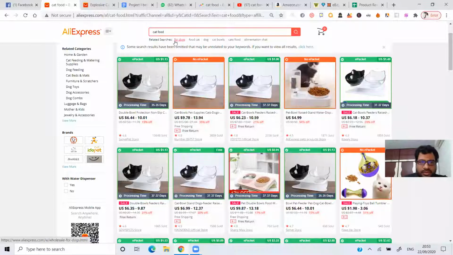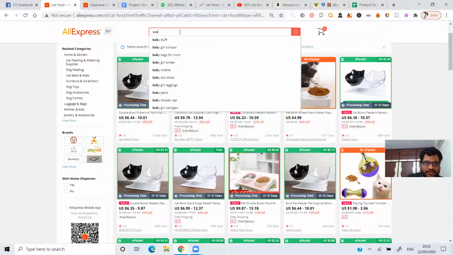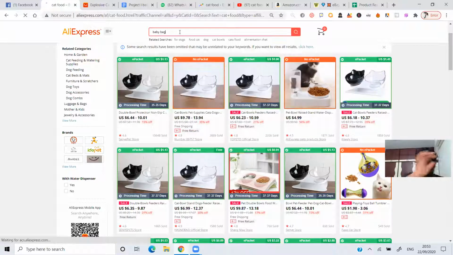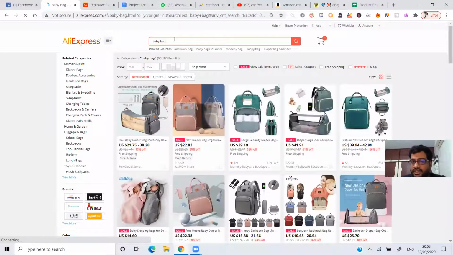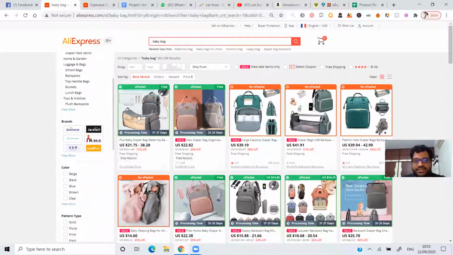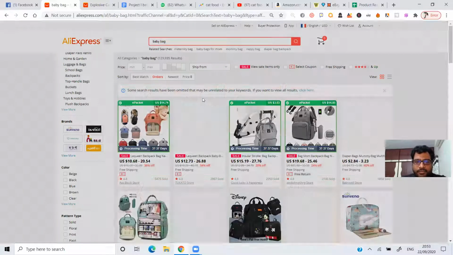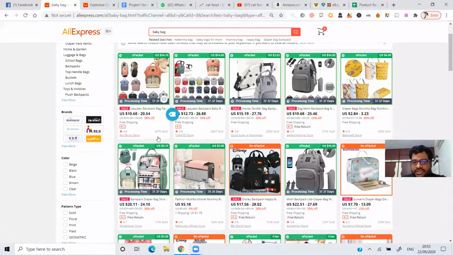Okay, just type in baby bag. The baby bag. If you're taking it to the kids category, see, this is a nice tool. Just click on good number of orders. That's how you need to follow. Now this is getting a good number of sales, 5,475 sales already. Now what you need to do, the first one, go with Google Trends.